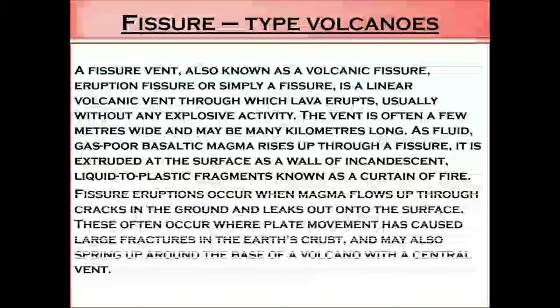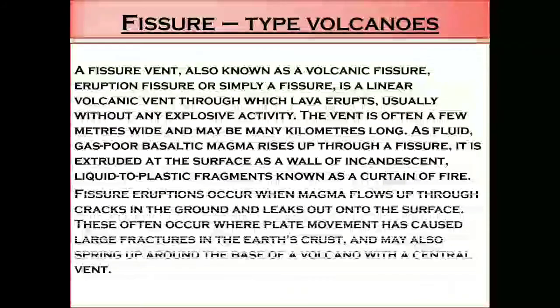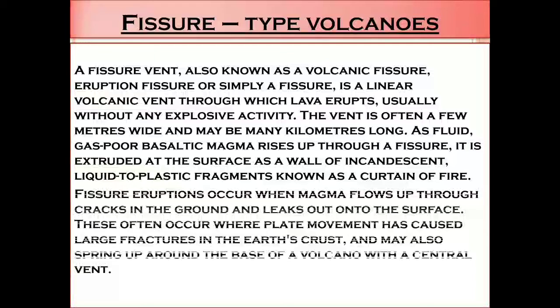Fissure eruptions occur when magma flows up through cracks in the ground and leaks out onto the surface. These often occur where plate movement has caused large fractures in the Earth's crust and may also spring up around the base of a volcano with a central vent.